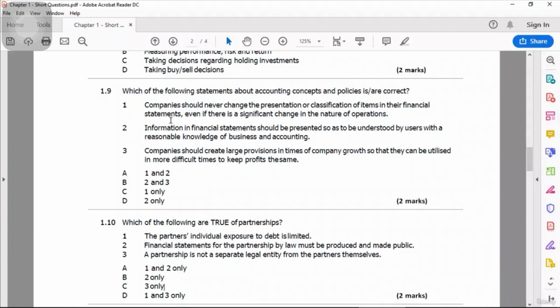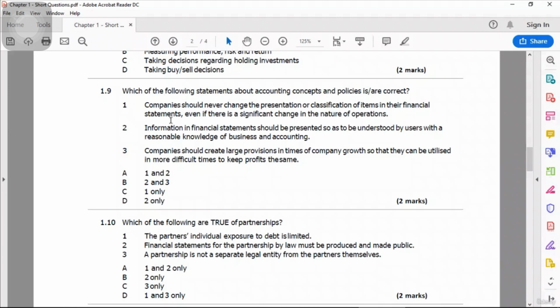So when you make a significant change within the nature of your business, you must also make a change in the presentation of financial statements which is suitable for that particular nature of business. So this statement is wrong, because it says companies should never change. In fact, companies should always change. So statement number 1 is wrong.